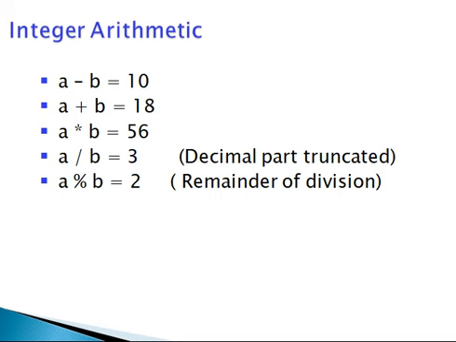The result returns the quotient only, and the quotient is also truncated. 14 divided by 4, you will get 3 only. A modulo b, you will get 2. It returns the remainder of a division. You remember this modulo operation and division.